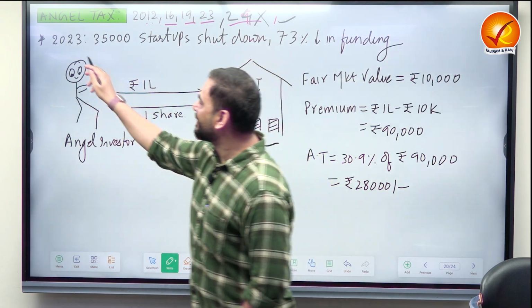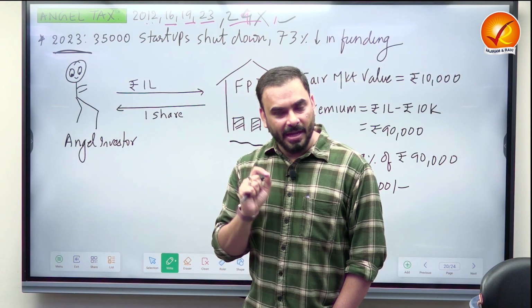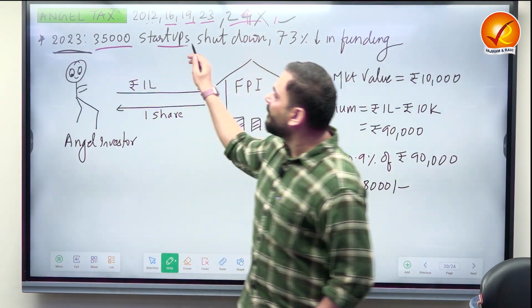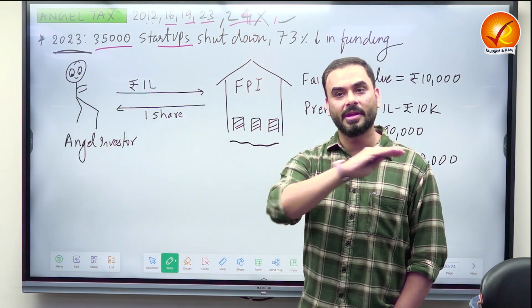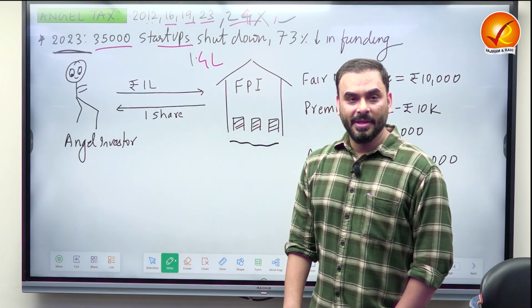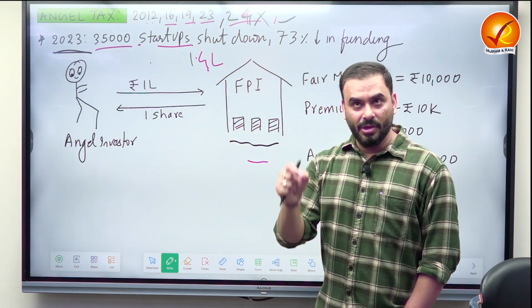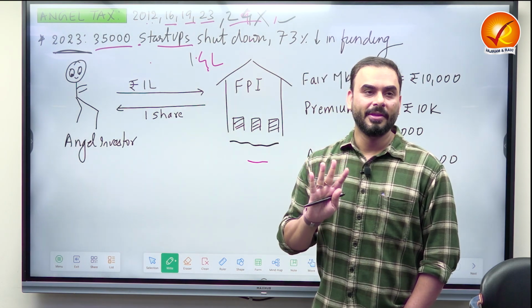But what is this? See guys, in 2023, look at this sad figure. In the year 2023, something happened. Roughly 35,000 startups of India got shut down. Just in 1 year, 35,000 startups wiped out. How many startups are there in India currently? 1.4 lakhs. If you add this 35,000, we would have at least 1.75 lakh startups. But 35,000 startups gone. What happened to them?